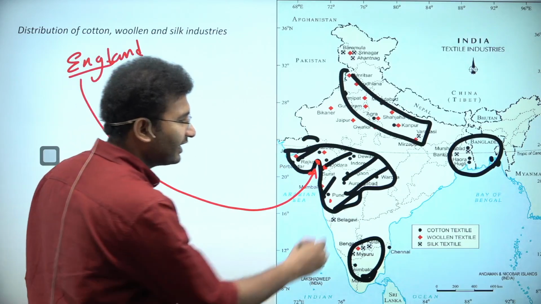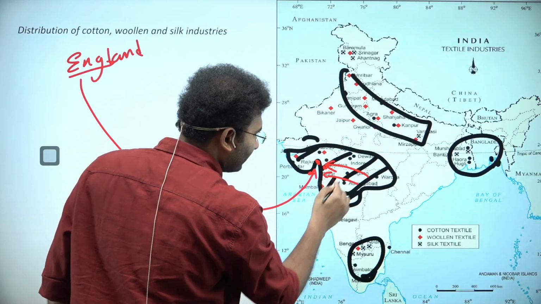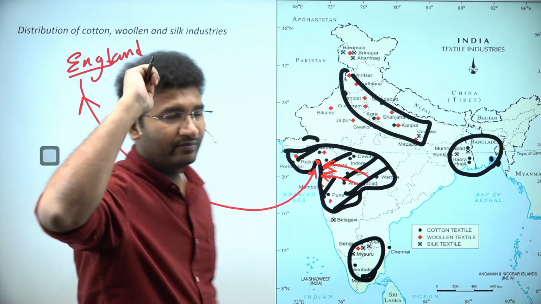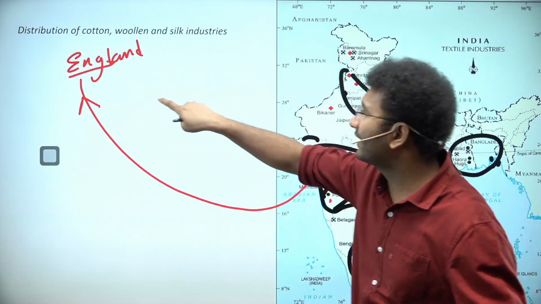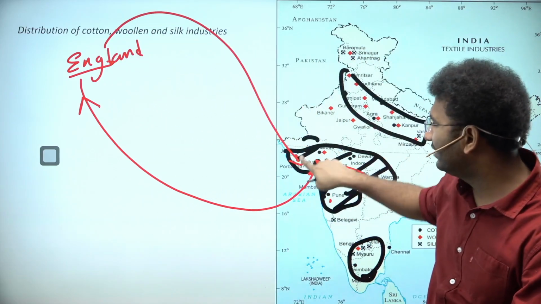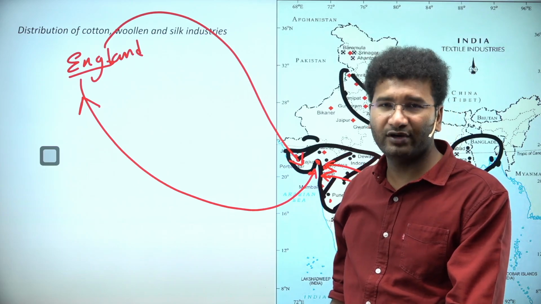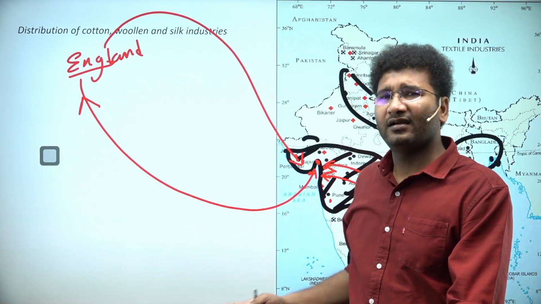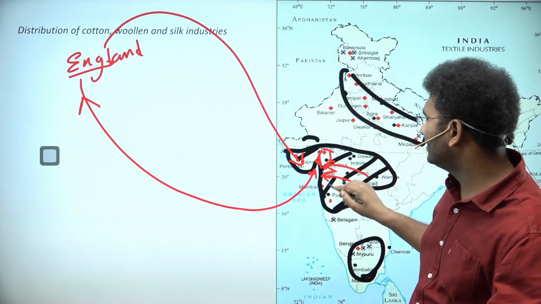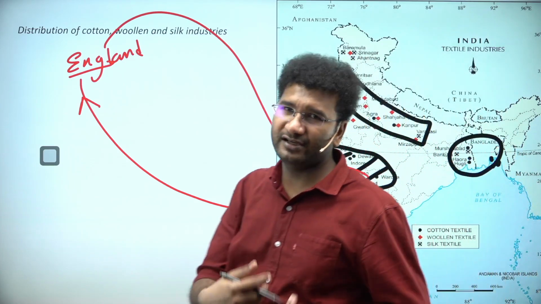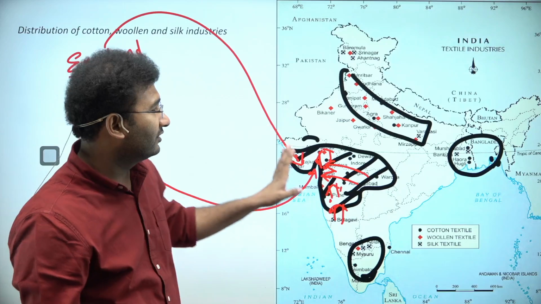So they used to get the cotton here, take the raw material back to their own country, manufacture, bring the final product back into India and sell it in India, right? But a little later, they also set up their own industries in India as well. They take the raw material, make the final product, sell it back to us, and we are happily able to buy that.